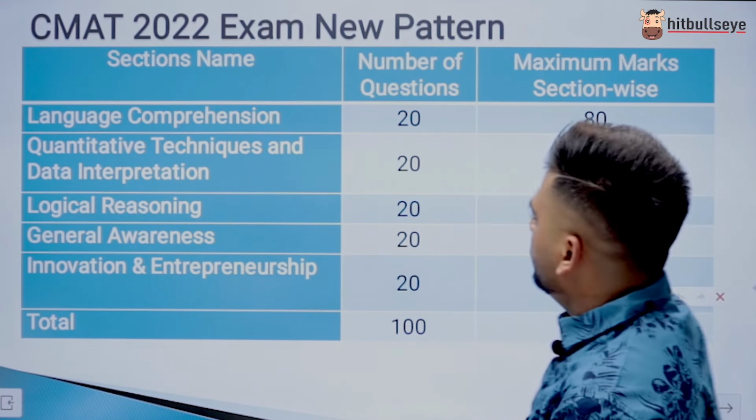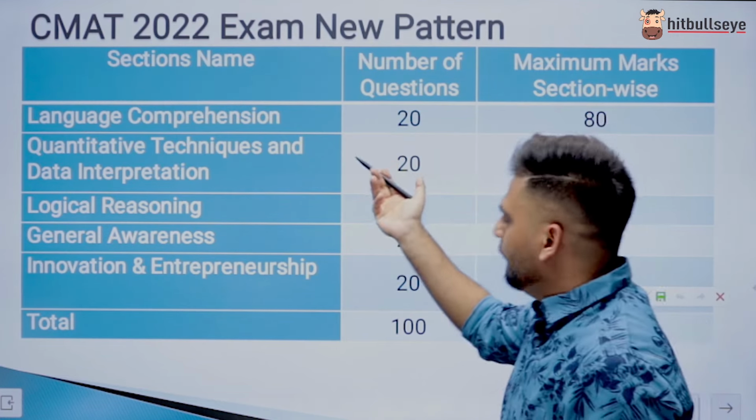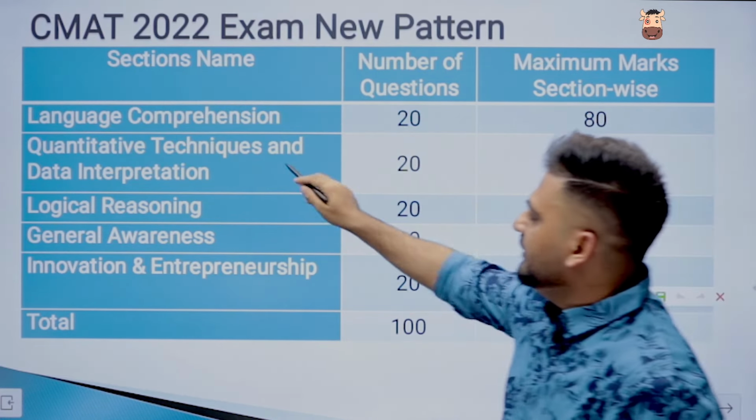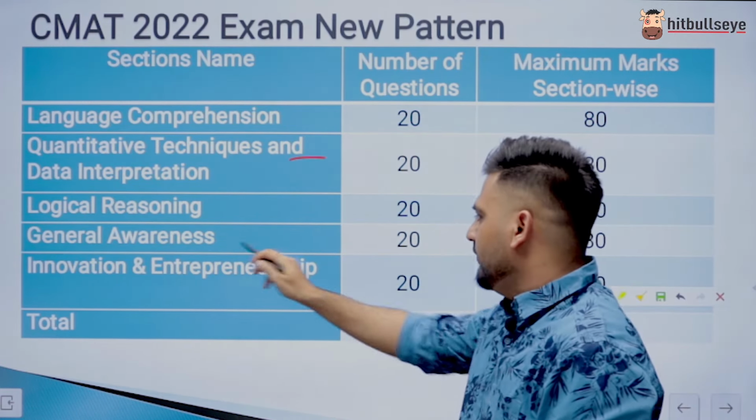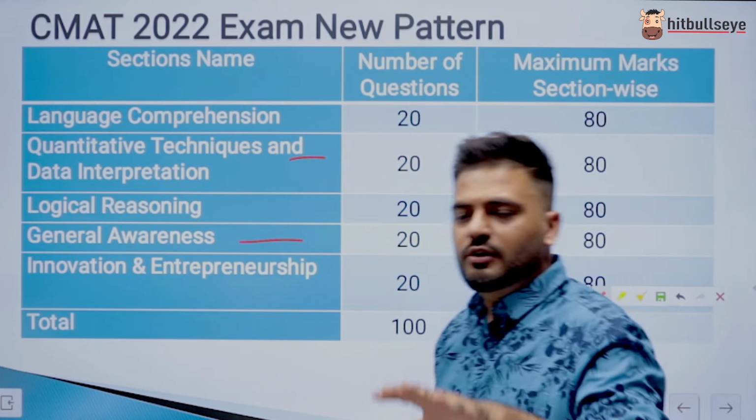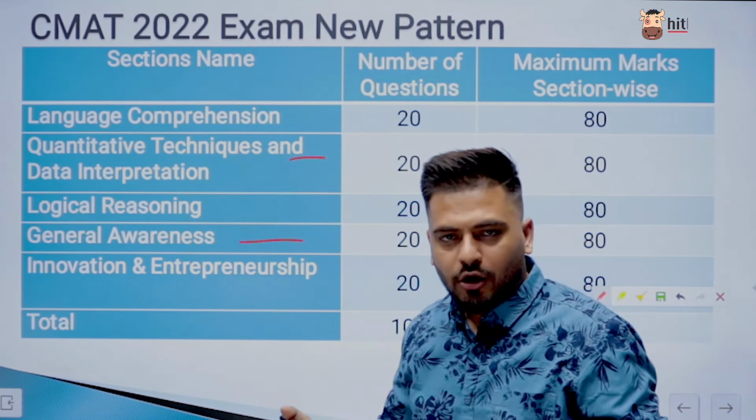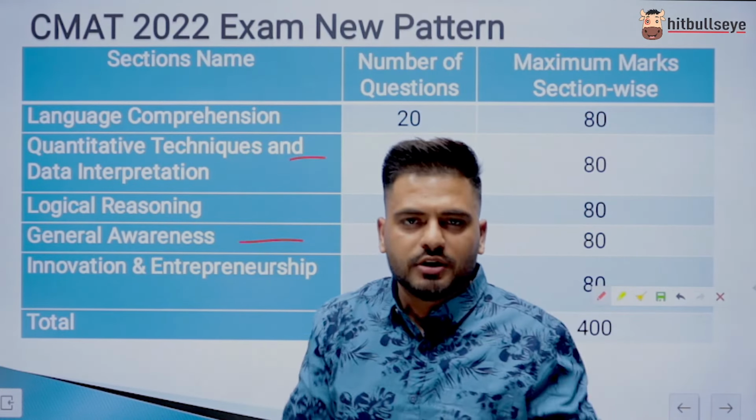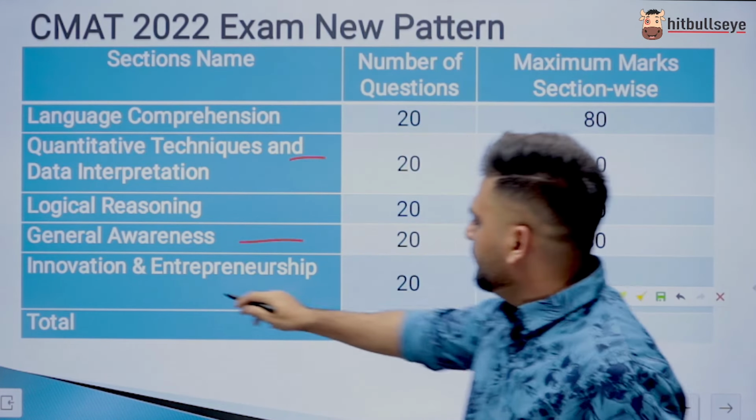So for 2022, this is the new pattern of this examination. The first one is obviously language comprehension, English, 20 questions, quantitative techniques and data interpretation, 20 questions, logical reasoning 20 questions, general awareness 20 questions. In general awareness, we all know about static and current GK. Static GK covers history, geography, polity and so on, and current GK covers people in news, awards and honors, sports, etc. So the new section is entrepreneurship.